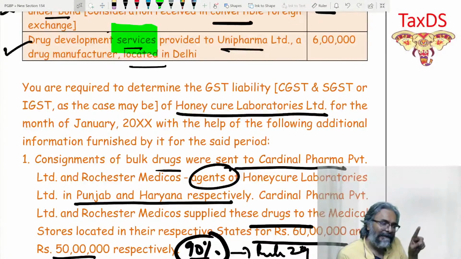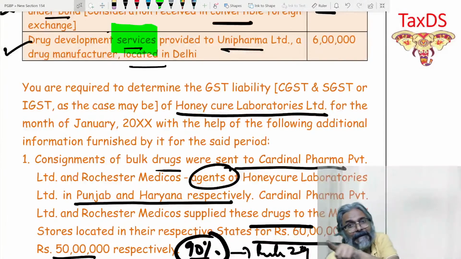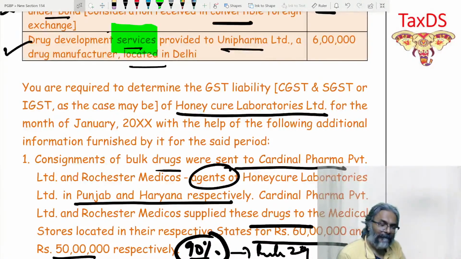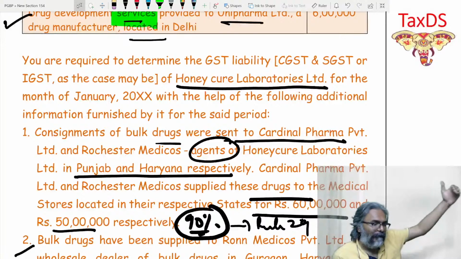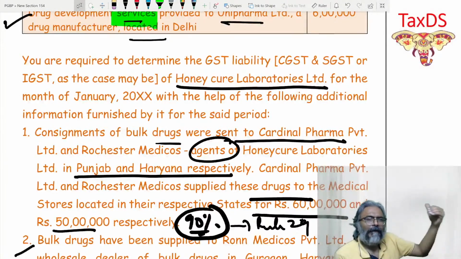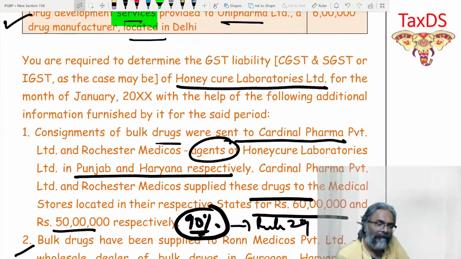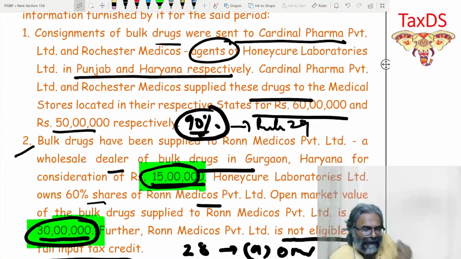And if that is the case, then Rule 29 says what, students? Rule 29 says take 90%. So I can definitely take 90% of what? Of 60 lakhs and 50 lakhs, which is the resale value. So 60 plus 50, 1 crore 10 lakh, 90% would be my value under Rule 29 for this item. That is what it is, Rule 29. And then comes point number 2 over here, students.